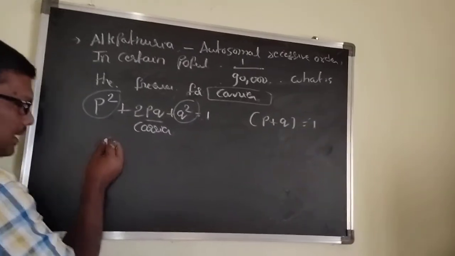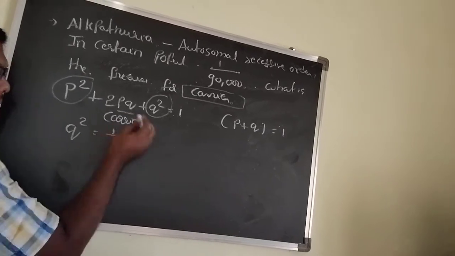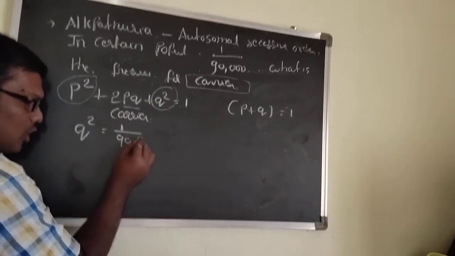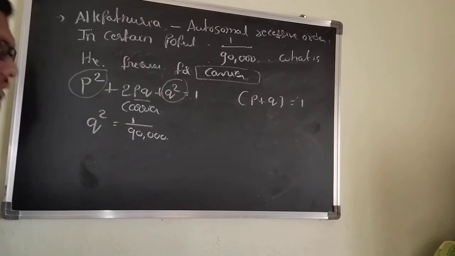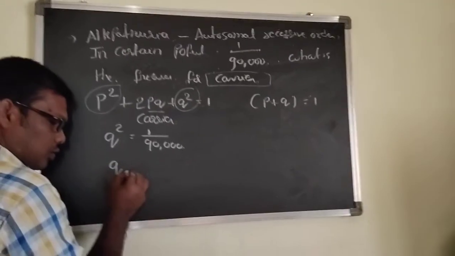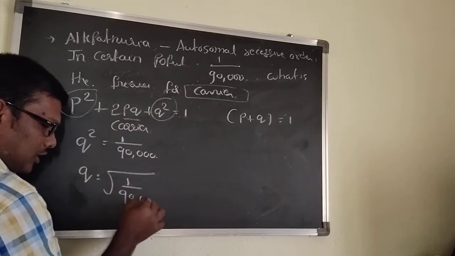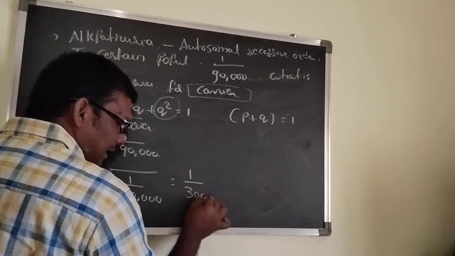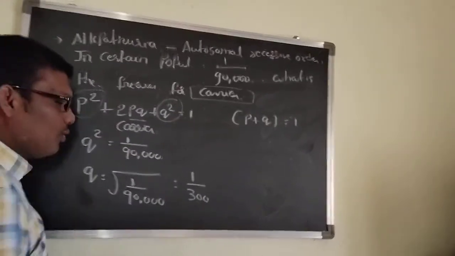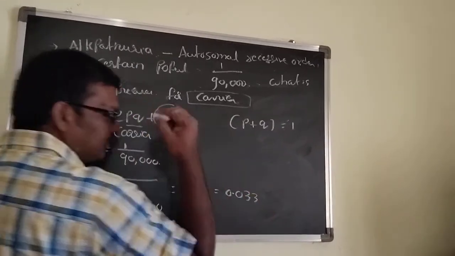See, q square equals 1 by 90,000. Now I need the allele frequency. q equals root of 1 by 90,000. You can get 1 by 300. Now you can get 0.033.